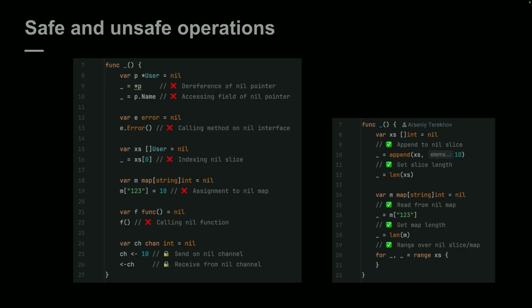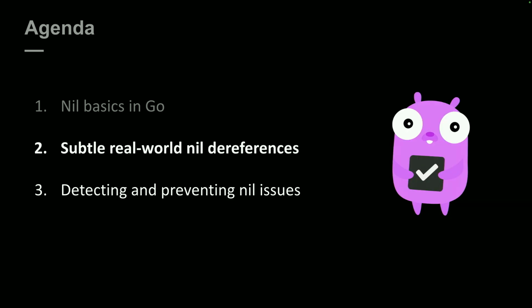And besides these unsafe operations, there are several safe operations. For example, you can add something to a nil slice, take its length, and so on, but it's kind of an exception. Let's skip them. Okay, and that's it about nil basics.